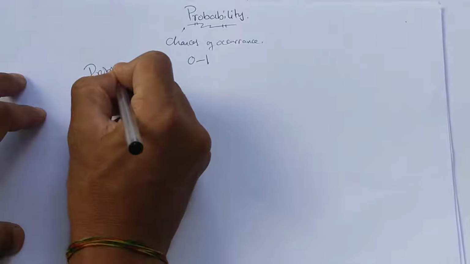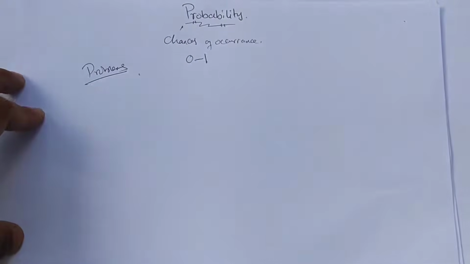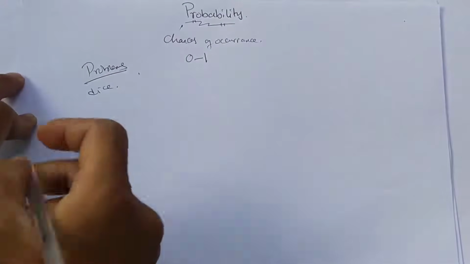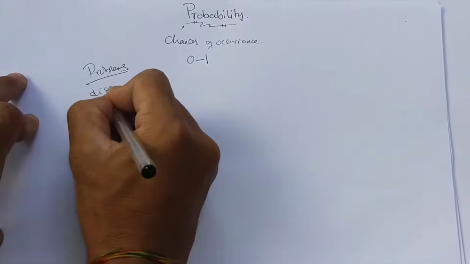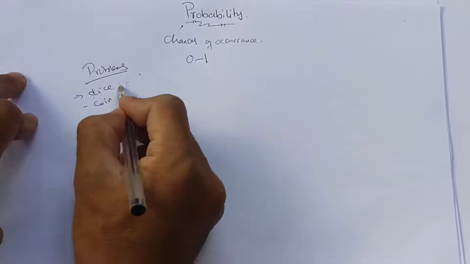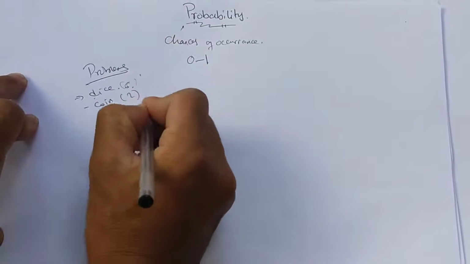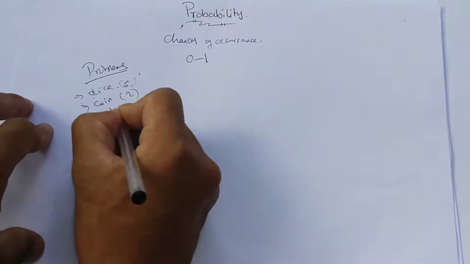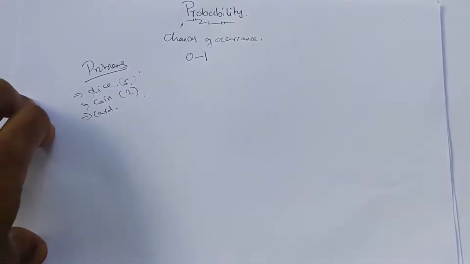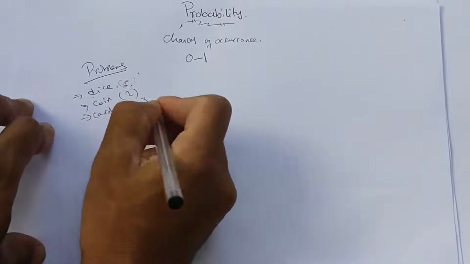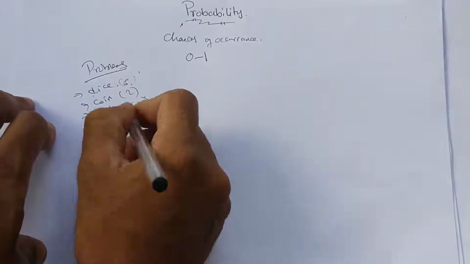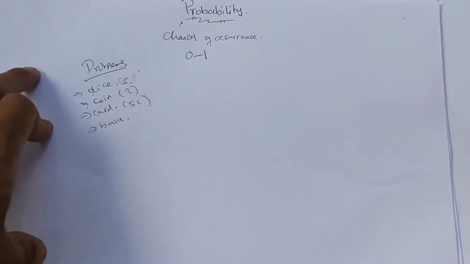In examinations, from the point of view of problems, you usually get problems on dice, coins, or cards. A dice has six sides, a coin has two faces, head and tail, and cards are like a card game, with 52 cards. Sometimes it is balls as well. These are what you usually expect problems on.